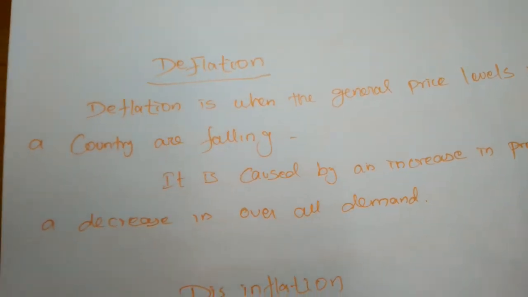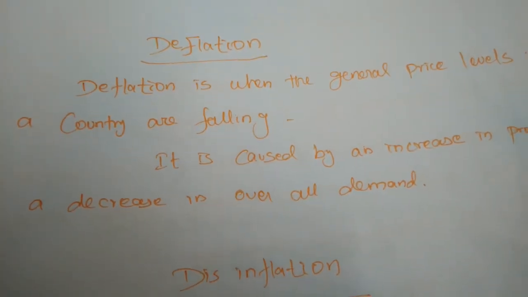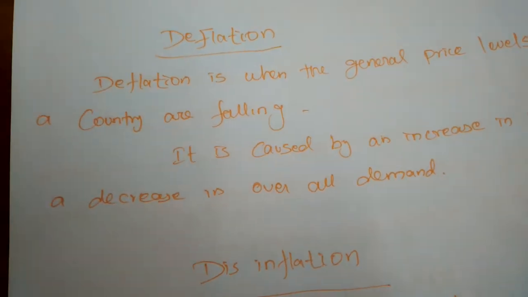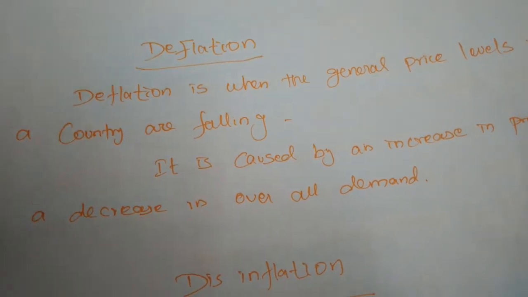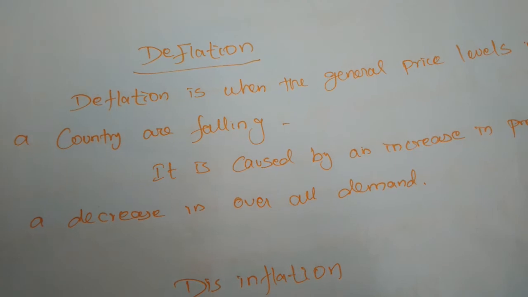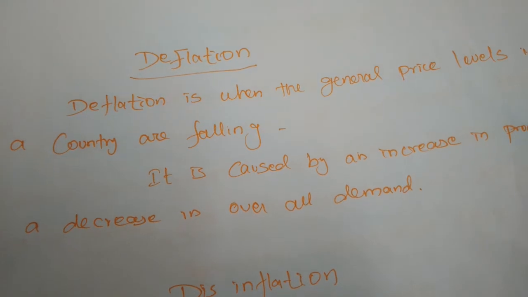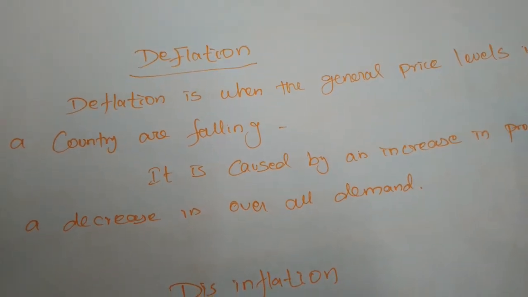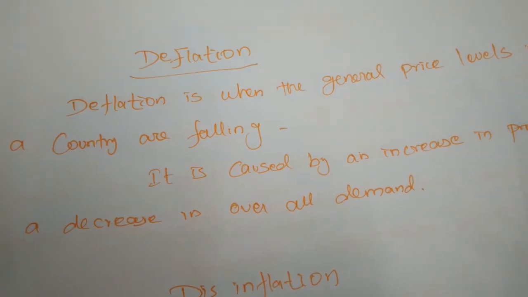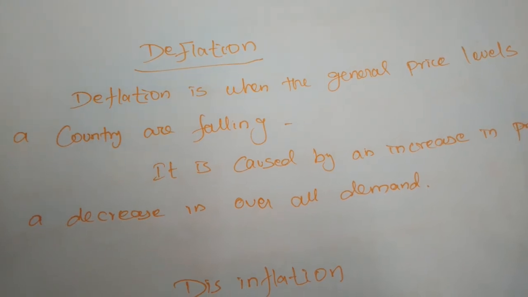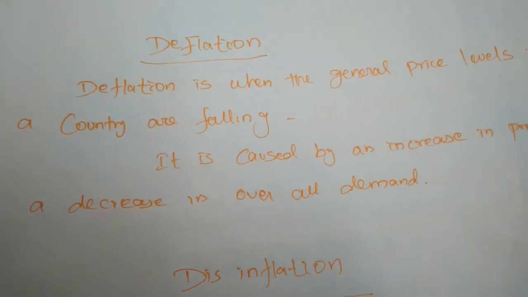Normally you can say the value of money is higher and the volume of money is very low. So there is no money in our economy. In the economy, if there is no money, the value of money will be higher. There may be more production and more supply, but the people will not be able to purchase the commodities because of no money in their hand. In these situations the employment problem also occurs and there is no economic growth.